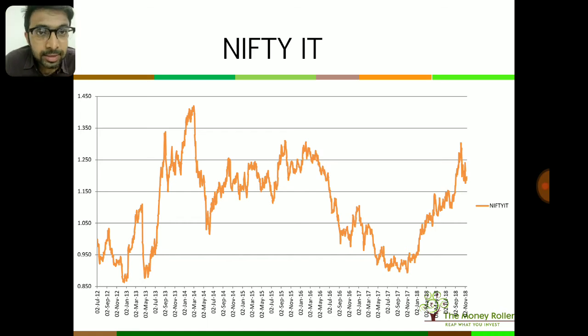So this is the IT sector. Again, we see that this sector has been a consistently good performing sector, but it's also been a cyclical sector. And the cycle of this sector is moving up. It is still a good place to be in, at least that is what this cyclical chart is suggesting.